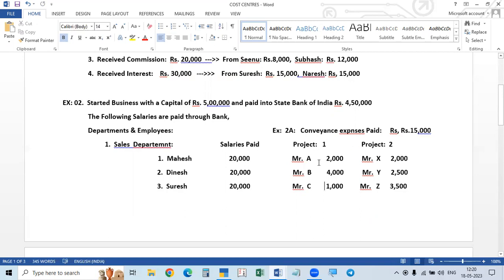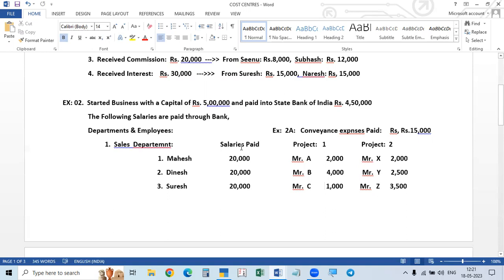In project 1, 7,000, how to divide it among these persons? There are the persons A, B, C, and in project 2, X, Y, Z. So these persons A, B, C, X, Y, Z are called cost centers, and the group is project 1. ABC is in one group, that is project 1. XYZ is another group, project 2. So project 1 and project 2 are called cost categories. Under each category, there are some cost centers.